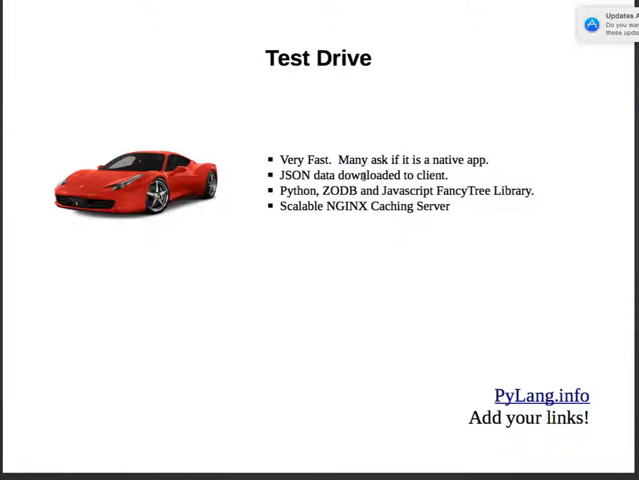I invite you for a test drive. The application's really fast. Some people have asked if it's a native application. It isn't. What I do is I download all the JSON files on my connection. It just takes half a second. It's all built on Python, ZODB, and fancy tree JavaScript libraries, and of course it's all behind an Nginx caching server, so I can scale it up as much as I want. I run it on OVH OpenCloud, so I can scale the servers up and down also.